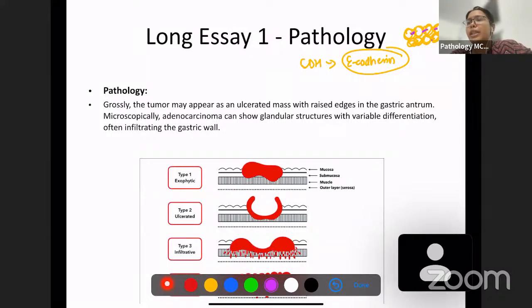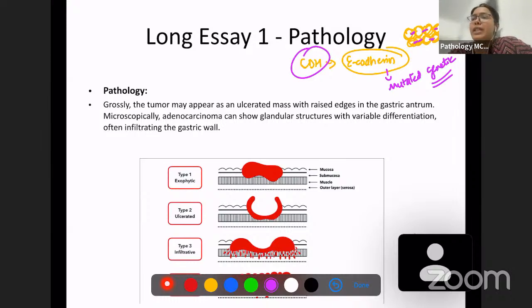But when this E-cadherin is mutated because of a genetic condition, because of CDH1 mutation, each cell is going to be separate because there's no E-cadherin to hold them together.